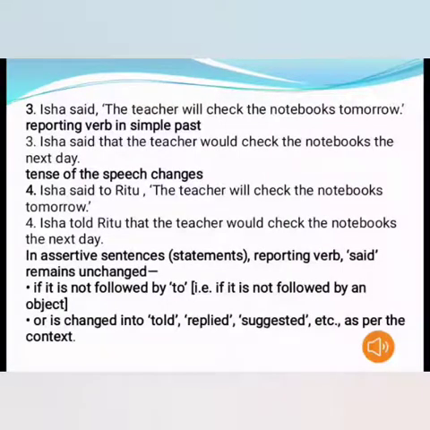Now see the third example. Isha said, "The teacher will check the notebooks tomorrow." Now note down here the reporting verb is in the simple past. Here it is simple past, said. So there would be changes in the tenses of the reported speech. So how has it been changed? Isha said that the teacher would check the notebooks the next day. Now the commas have been replaced by that, will has been changed to would, and tomorrow has been changed to the next day. So these changes have been made in the sentence because the reporting verb is in simple past tense.